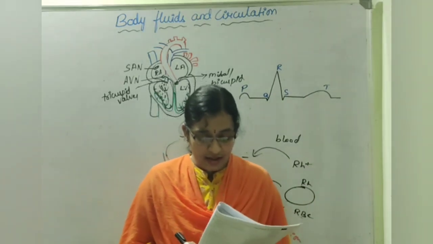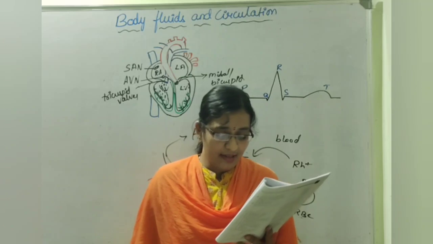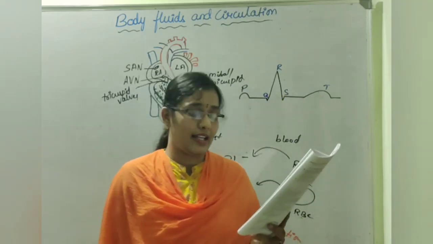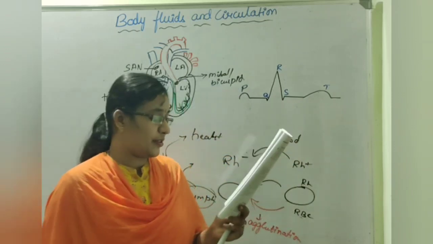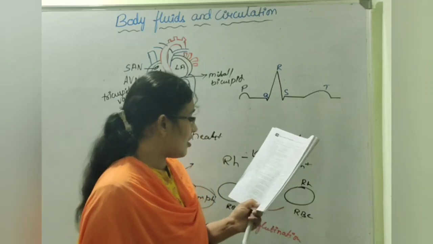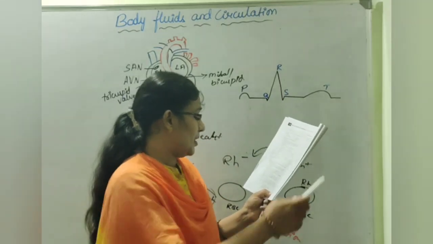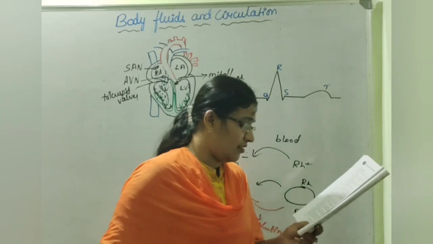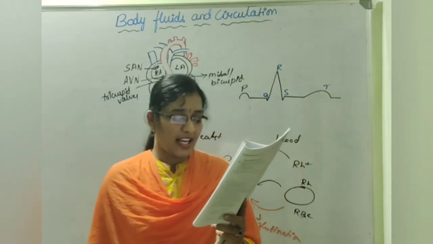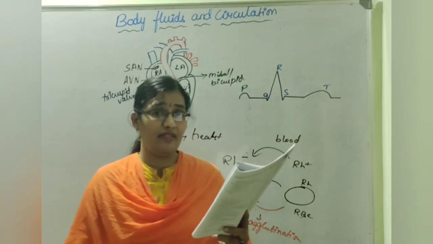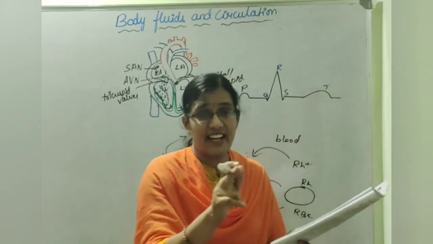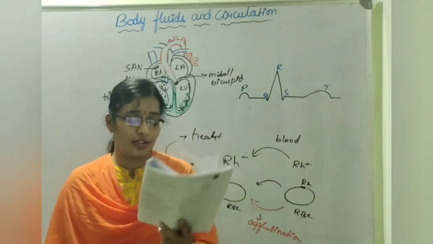Option 3. Next, on the ECG recording, the maximum ventricular pressure would be at: A, T wave; B, QRS complex; C, between QRS complex and T wave; and fourth, between P and QRS complex. Maximum ventricular pressure will be during the ventricular systole, that is contraction. QRS indicates the ventricular systole. So option 2.